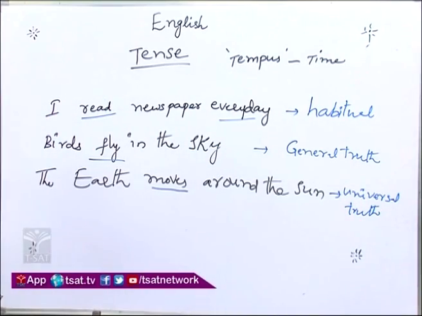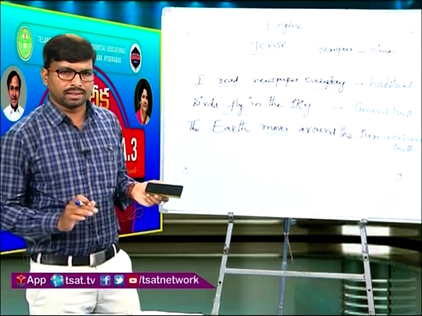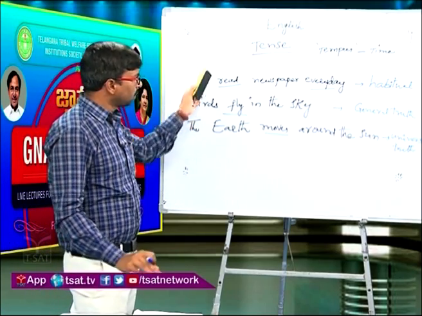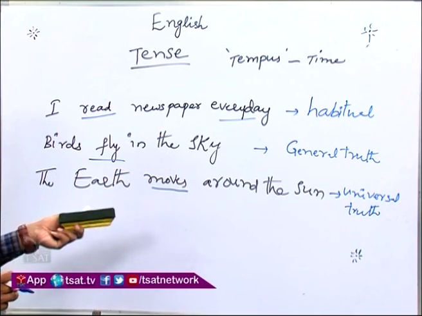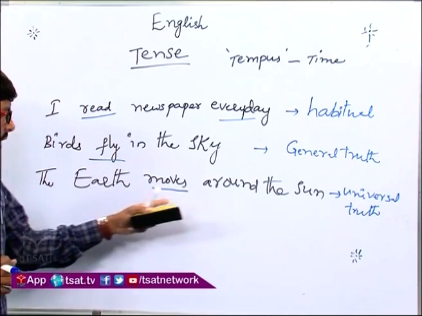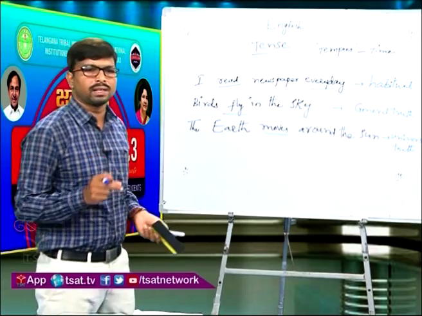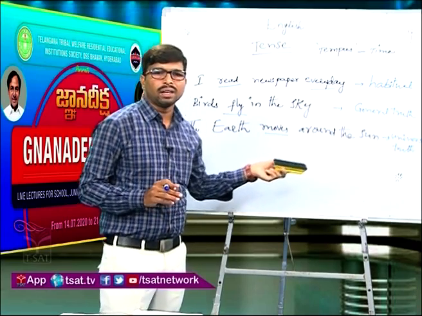So, my dear children, if you observe these 3 examples, the first tense is the simple present tense among all 12 tenses. First example, I read newspaper every day. This is a habitual or daily activity. Birds fly in the sky. It is a general truth. The earth moves around the sun. It is a universal truth. So, what we understood here, simple present tense talks about habitual actions, general truth and universal truth.